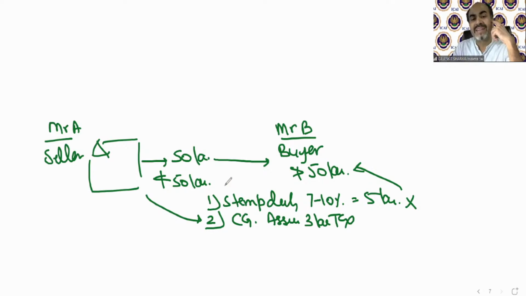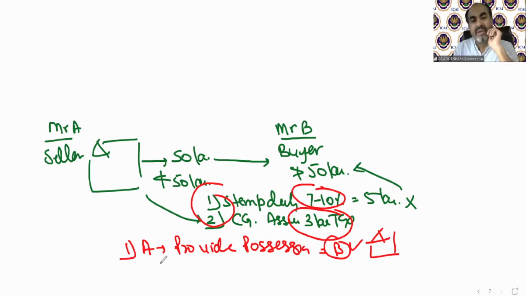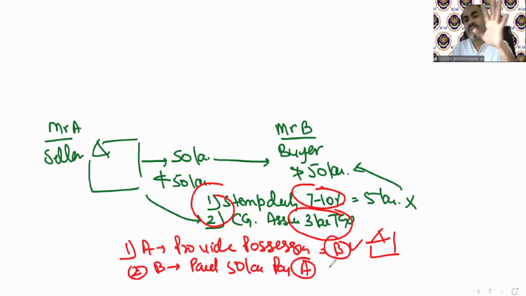So to avoid these tax provisions, to avoid the stamp duty and the capital gain tax, they found a new provision. What they did, Mr. A provided possession to Mr. B. He gave the possession of the house to Mr. B, saying you can come and live here. Again, Mr. B paid 50 lakh rupees to Mr. A. Just keep this 50 lakh rupees as a deposit with yourself. We will register the property later. Let's make a power of attorney over here. Just a power of attorney. That's it. But registry will be done later.